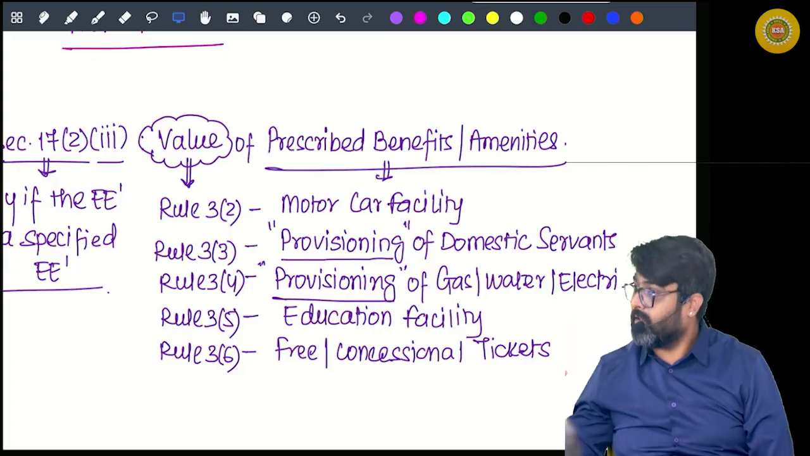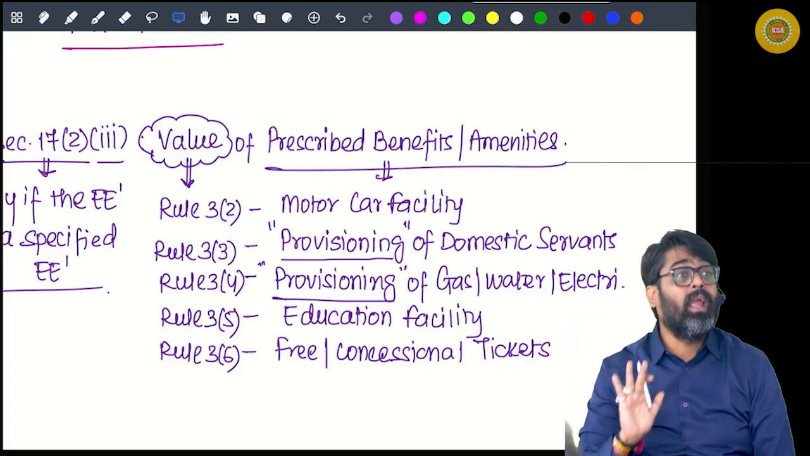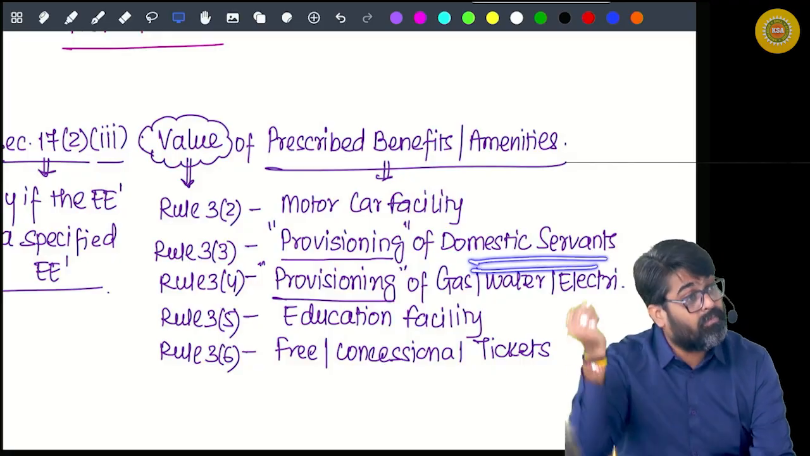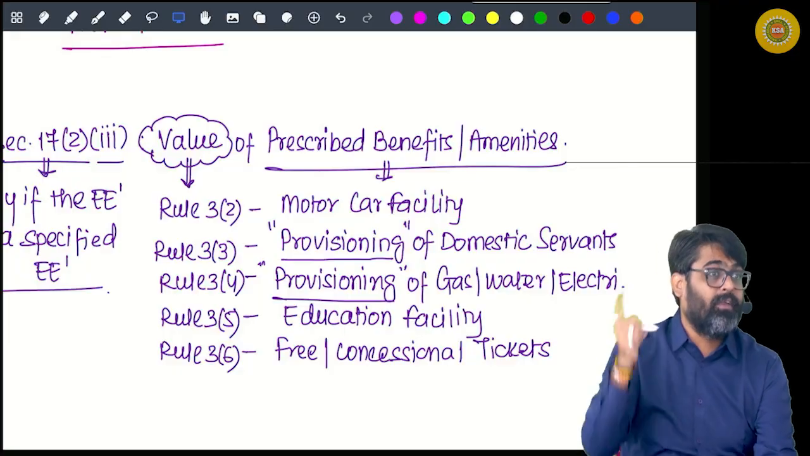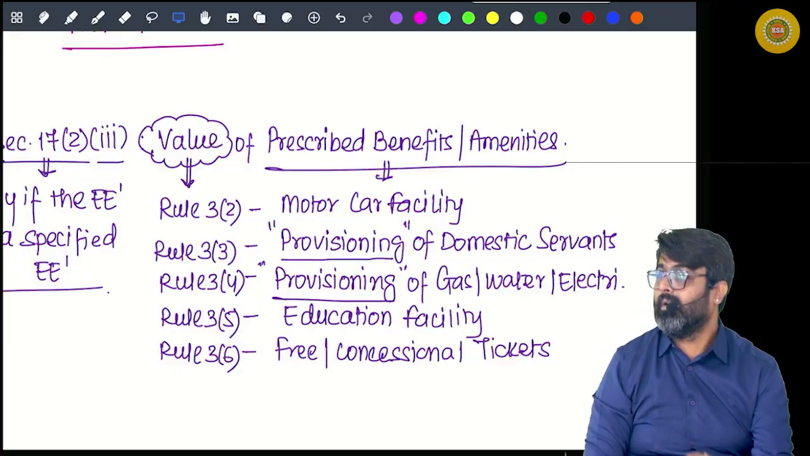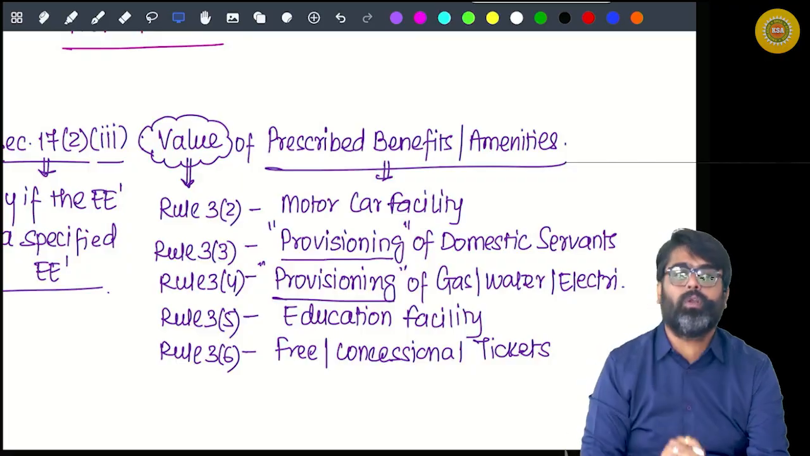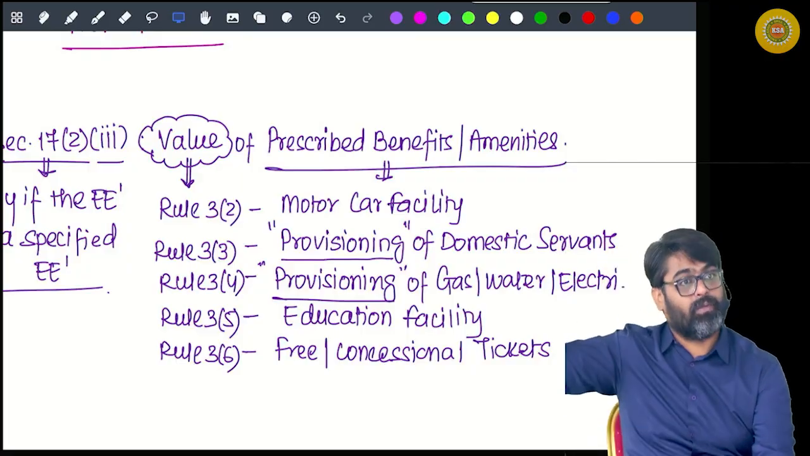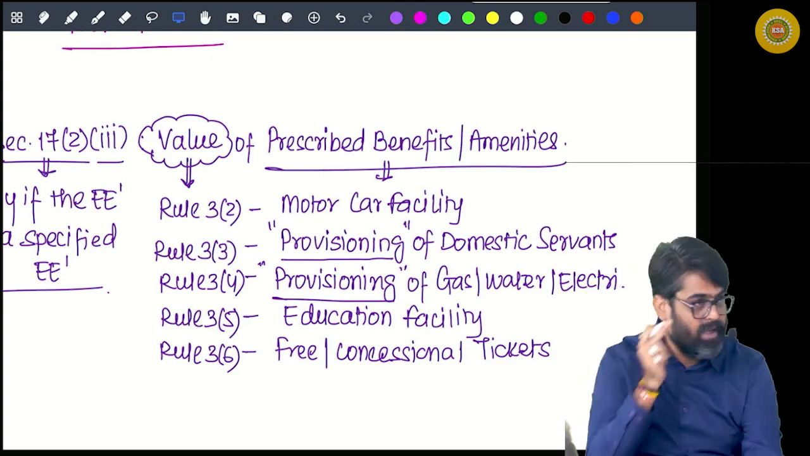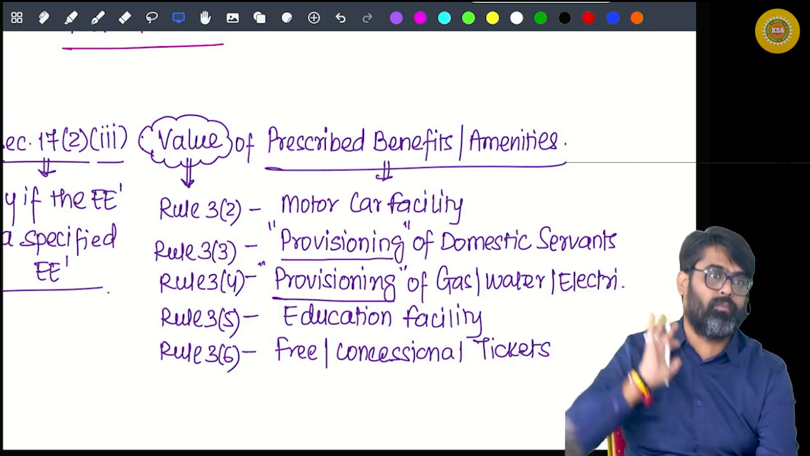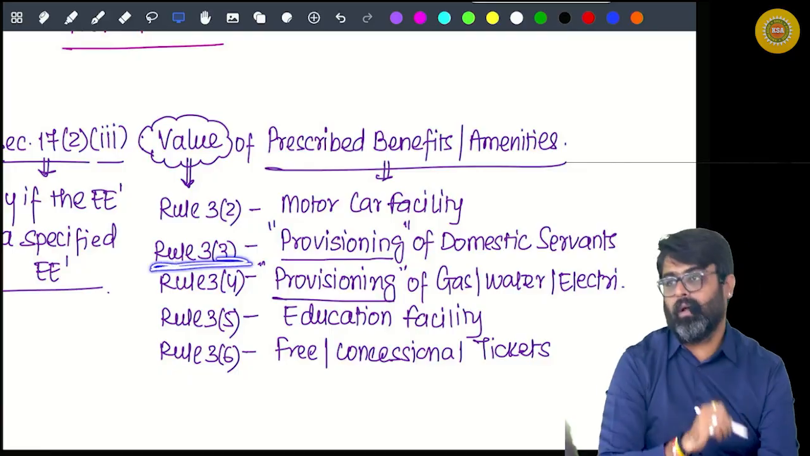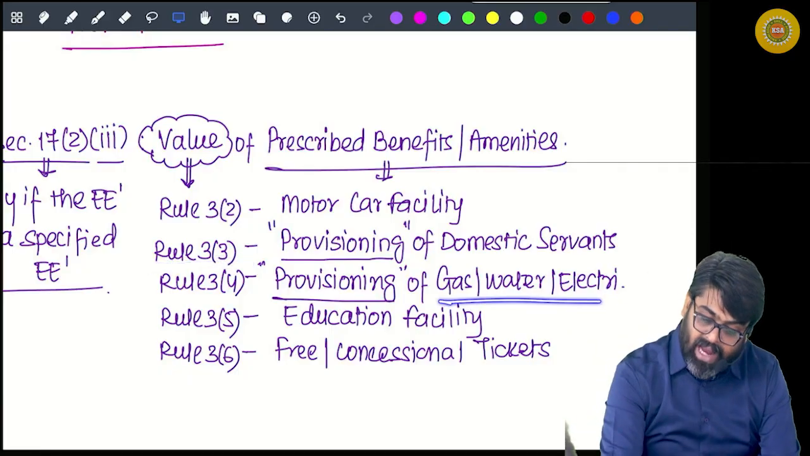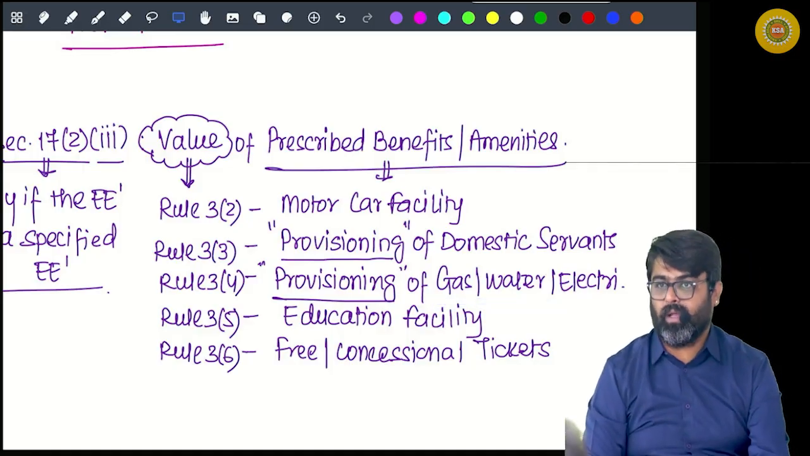Clause 3 will arise only if the servants are engaged by employer and given to you. Liability to pay those servants is not on you. Liability is on employer. So whatever amount to those servants the employer will pay will be your benefit minus the amount recovered from you. That will be the value taxable only if you are a specified employee. Getting my point?